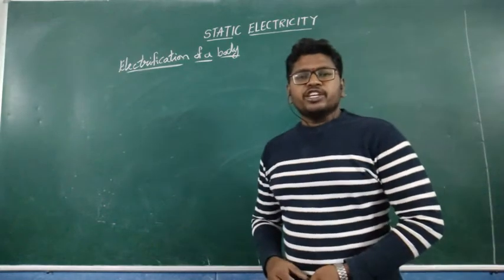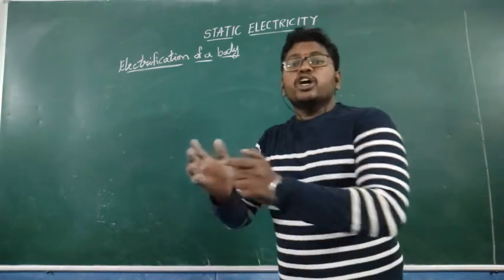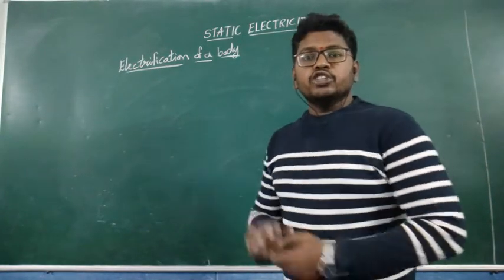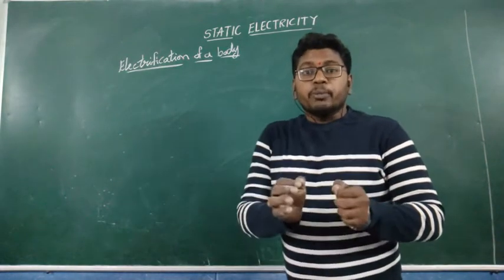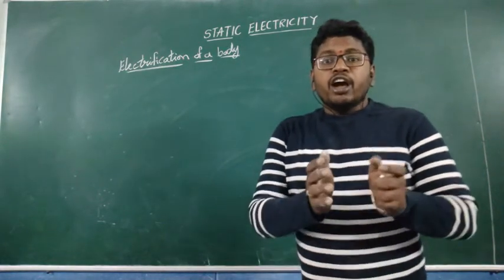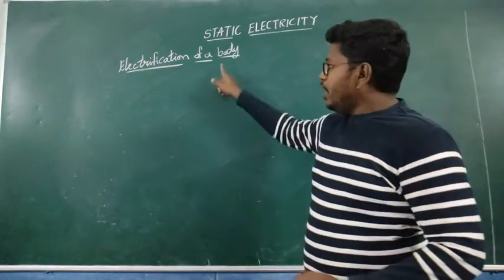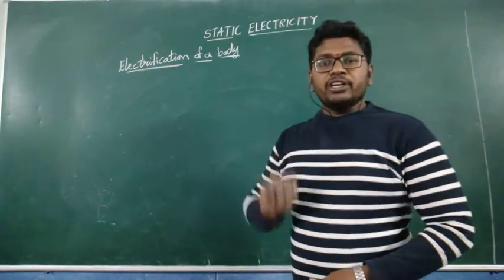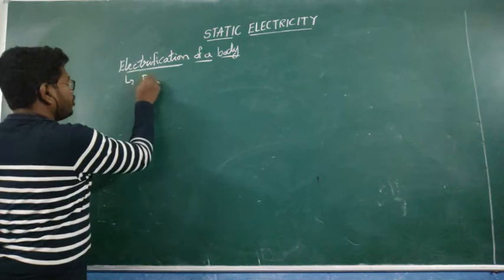What is electrification? It is the process of converting an uncharged body into a charged body. The process of converting an uncharged body into a charged body is called electrification of a body. Electrification can be done in three ways. The first one is by friction.